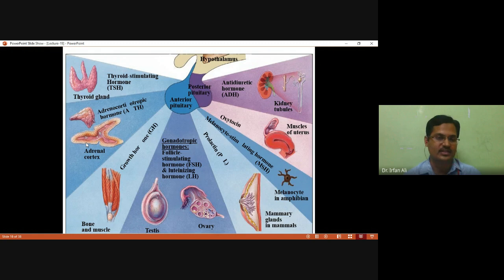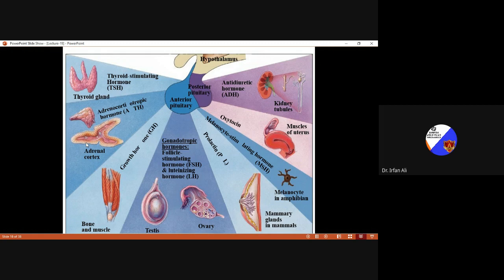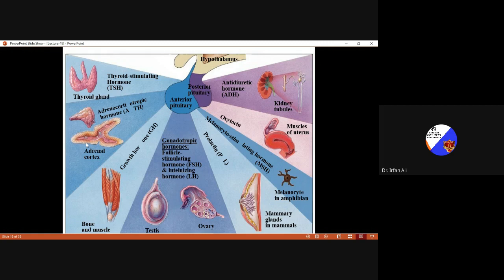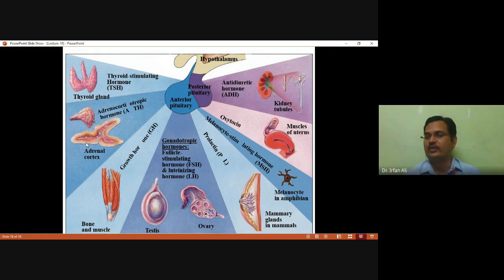Adrenocorticotropic hormone is secreted by the anterior pituitary, and it controls the release of the adrenal cortex. Another hormone secreted by the anterior pituitary is thyroid stimulating hormone, whose target organ is the thyroid gland. So this figure clearly indicates that the hypothalamus controls the release of the anterior pituitary and posterior pituitary. That is why the hypothalamus and pituitary gland are a very important part of the endocrine system.